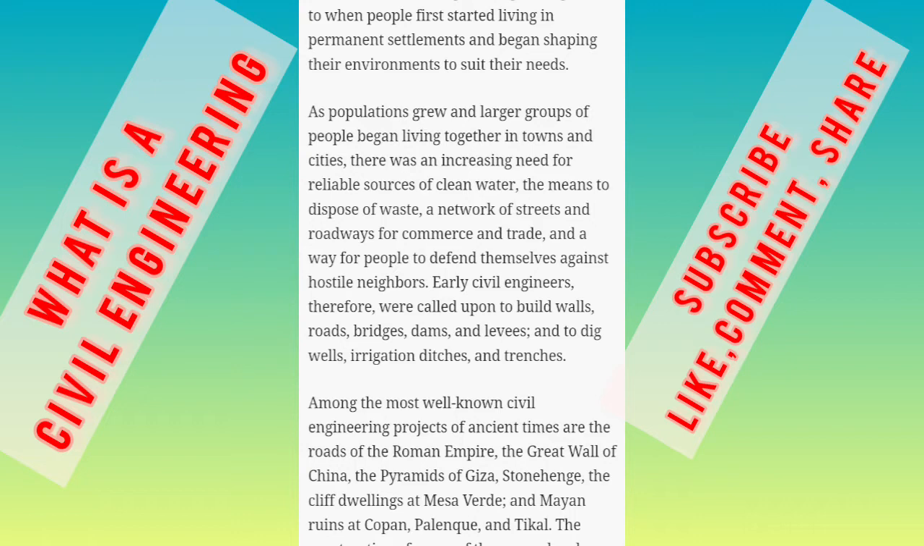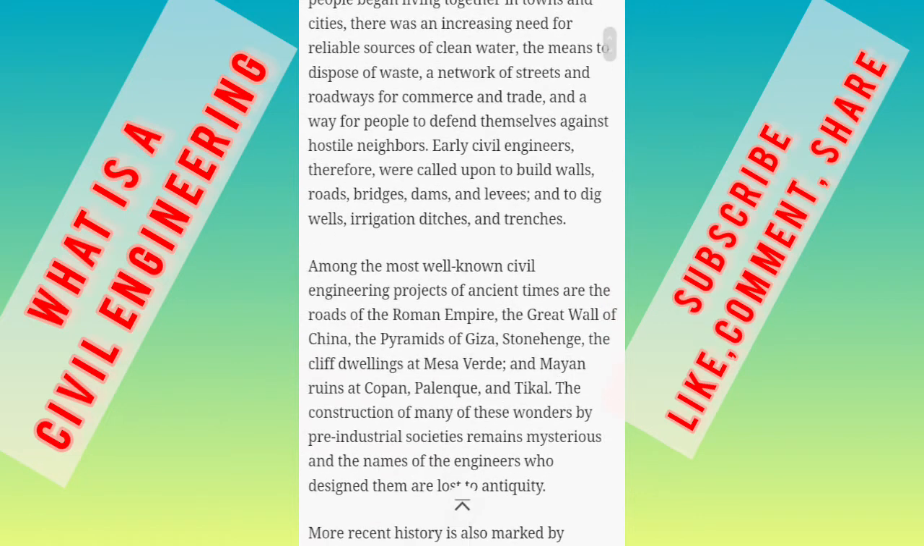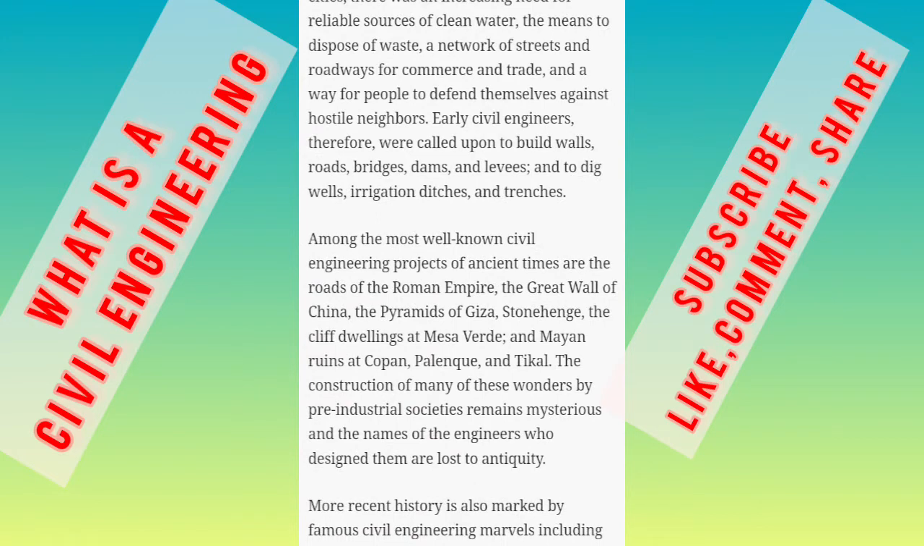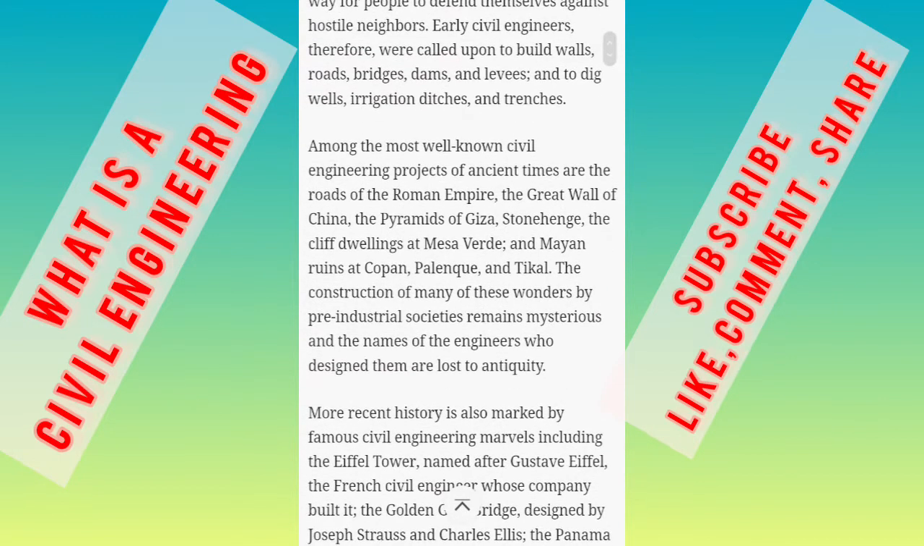Among the most well-known civil engineering projects of ancient times are the roads of the Roman Empire, the Great Wall of China, the Pyramid of Giza, Stonehenge, the cliff dwellings at Mesa Verde, and the Mayan ruins at Copan, Palenque, and Tikal. The construction of many of these wonders by pre-industrial societies remains mysterious, and the names of the engineers who designed them are lost to antiquity.